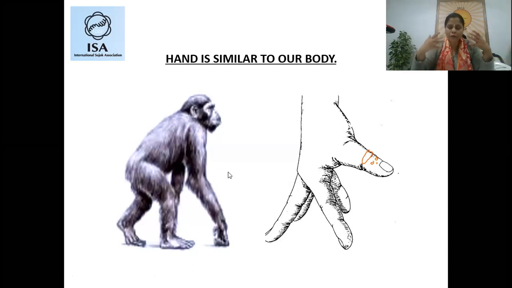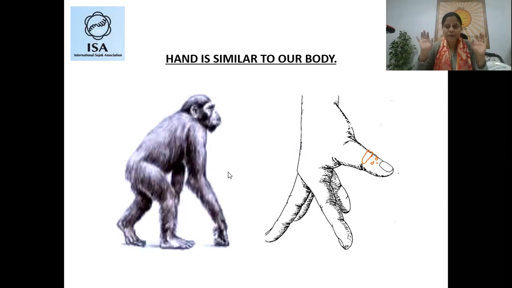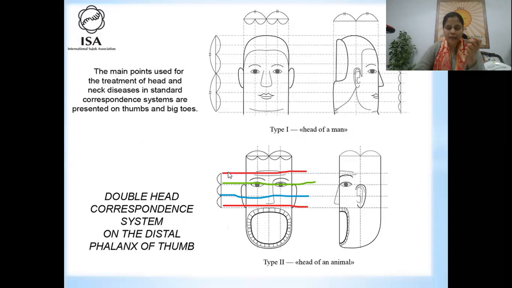As you know, we have evolved from a horizontal posture to a vertical posture. When we were walking in horizontal postures, our four extremities were touching the ground. And now, standing in the present moment on the vertical axis, we are standing on legs and our arms are free. Okay, so we had these two kinds of posture. We have evolved from horizontal to vertical. So that is why you will see two representations of head in this thumb. So this is a very, very important system, the animal head system.